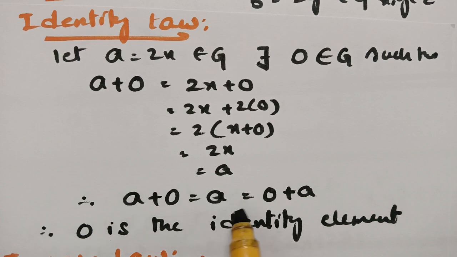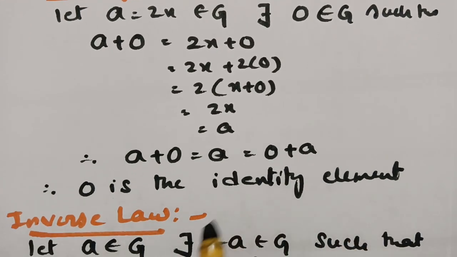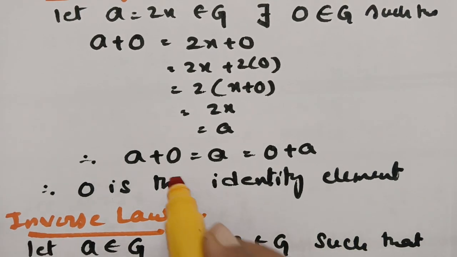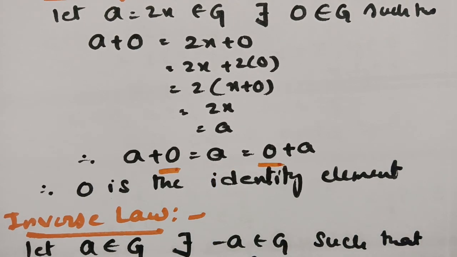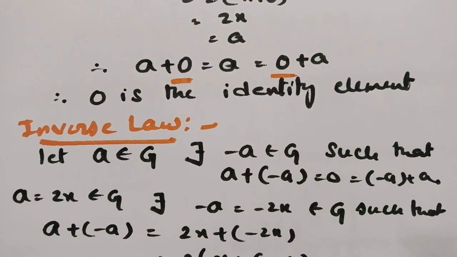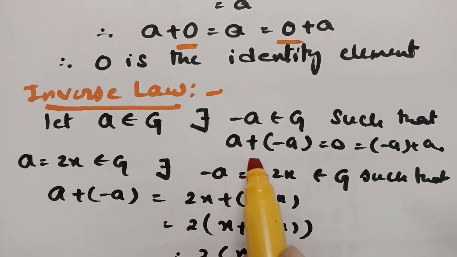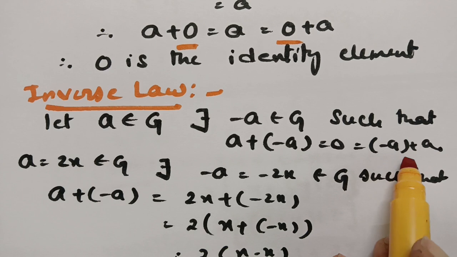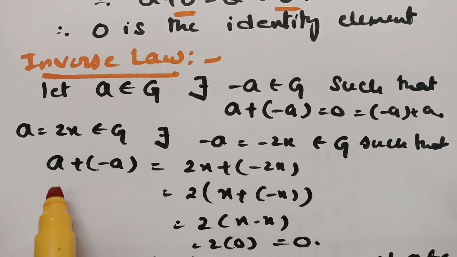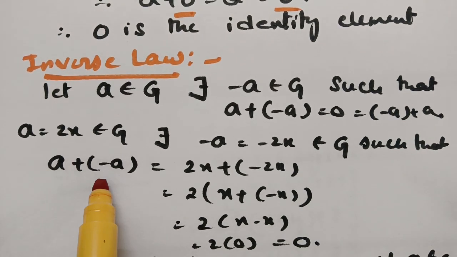And therefore a plus 0 is equal to a, which is equal to 0 plus a. Therefore we conclude that 0 is the additive identity element. And next one, the inverse law. If a belongs to G, then there exists minus a belonging to G such that a plus minus a is equal to 0, which is equal to minus a plus a. So we have to check whether it equals 0.